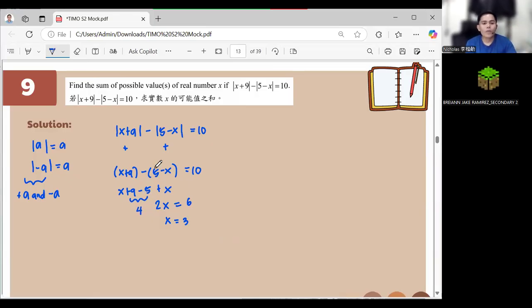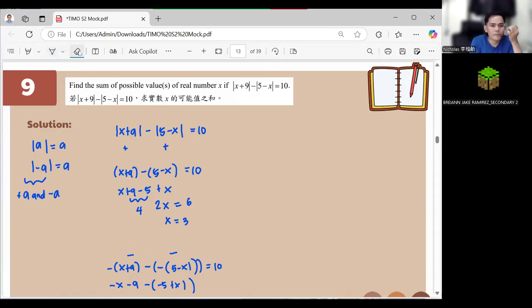Okay. Now, we do the negative, negative. Okay? So in that case, it will become x plus 9 minus of the negative of 5 minus x. Okay. So this one will become negative x minus 9. Then this one here is negative of negative 5 plus x. Okay.